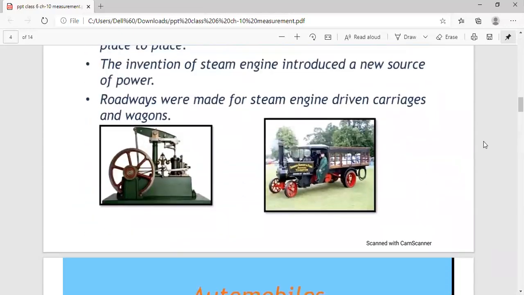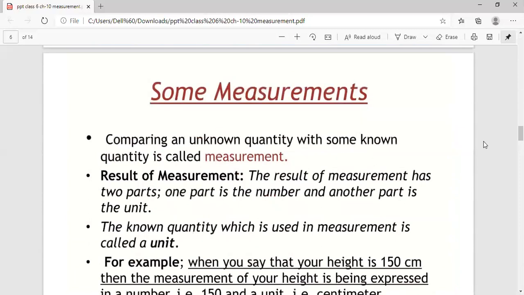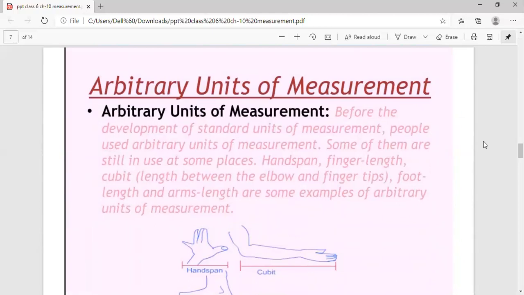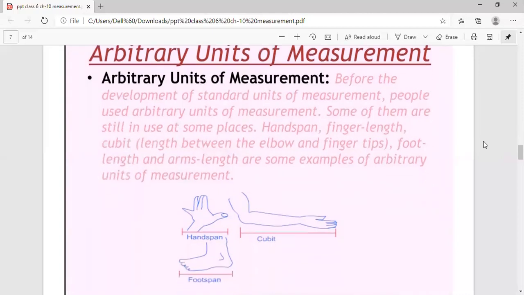Next comes the arbitrary units. Earlier, children, we were using the arbitrary units of measurement. So before the development of standard units of measurement, people used arbitrary units of measurement. Some of them we are still using, like handspan. You can see in the figure, handspan, finger length, cubit, foot length, arm length. These are some of the examples of arbitrary units of measurement. Till now, sometimes we use the handspan, we use the footstep.